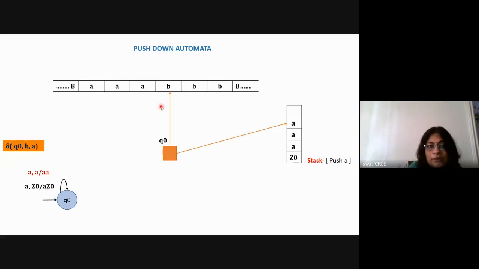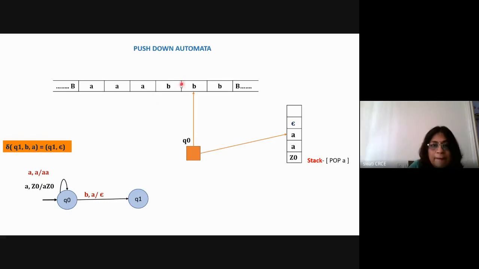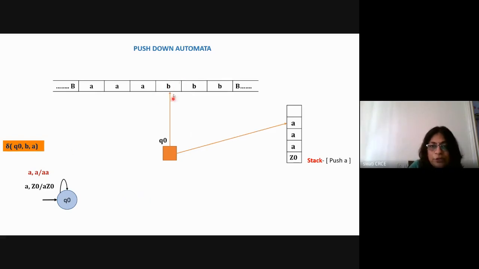Okay, so now here the change is this B and A, it is reading B and A. So now it has started getting B's. Okay, so now it should not get any A after this. So that's why we have to do this state transition. So I'll say that with this B, it will go to the new state, and this A will be removed. Means for this B, we will remove one A from the stack. So I'll show it will be a pop operation.